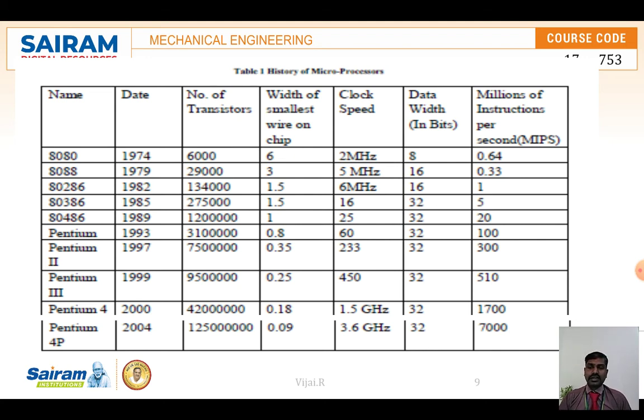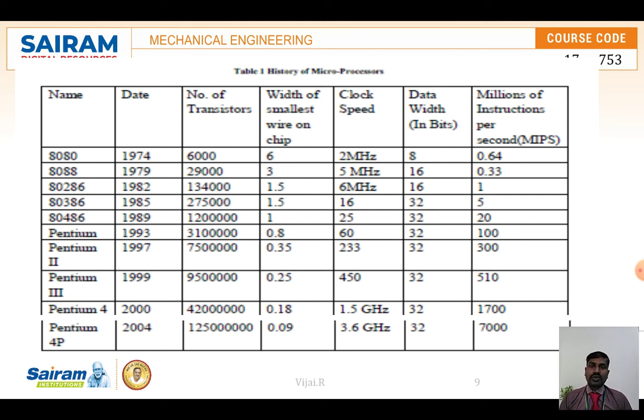Then it increased to 8-bit, 16-bit, 32-bit processors, and Pentium 3, Pentium 4. The number of transistors increases, so the clock speeds and data transfer increase, and now around 7,000 million instructions per second can be passed through the Pentium 4.